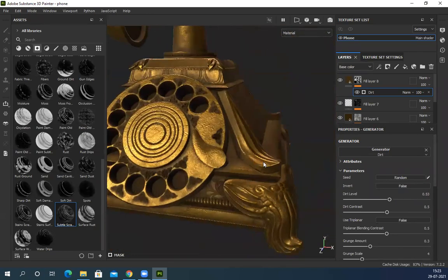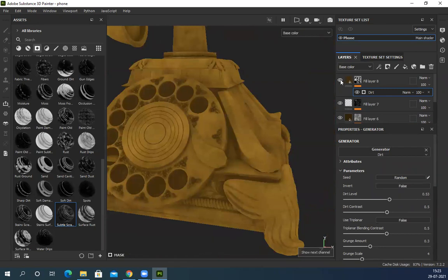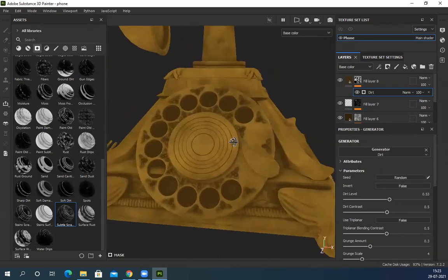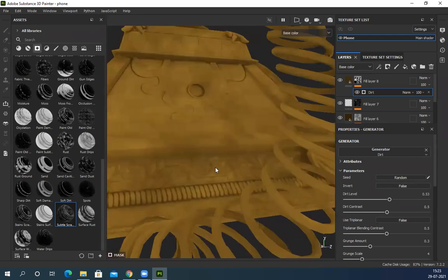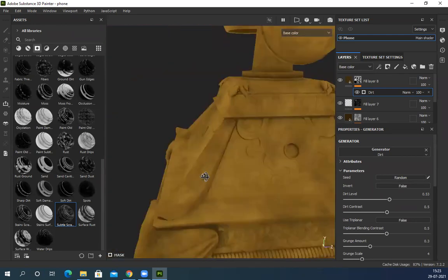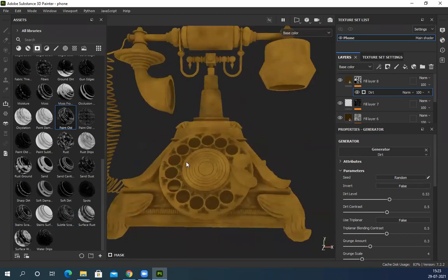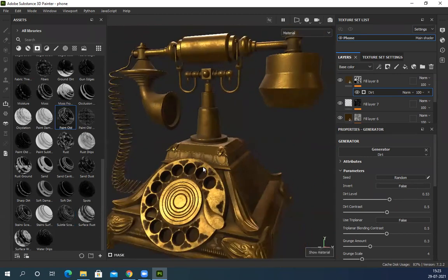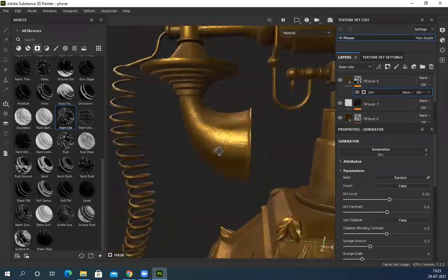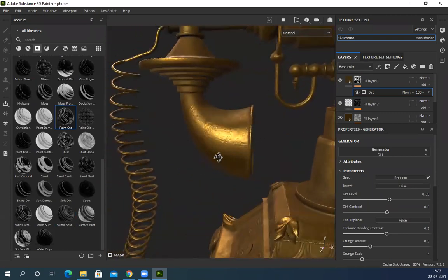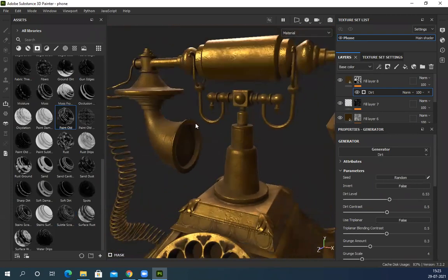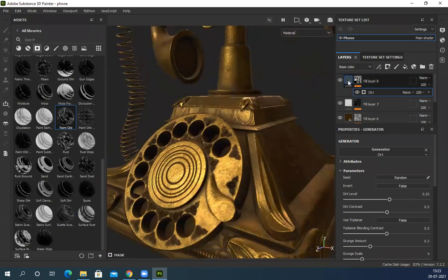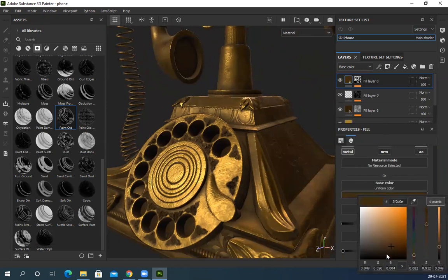You can see, if you press C again, it makes all the corners and all those areas nicely dark with dirt. And if I want, I can make this color slightly darker also, just to get nice contrast.